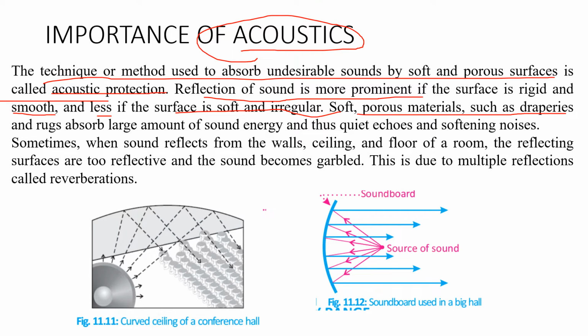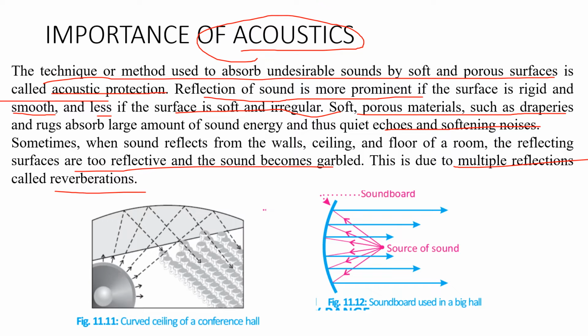Soft porous materials such as draperies, basically the cloths and curtains, and rugs absorb echoes and soften noise. So when sound reflects from the walls, ceilings and floor of a room, and the reflecting surfaces are too reflective, the sound becomes garbled. When sound becomes garbled, it is very difficult for us to hear it properly, because garbled sound is unclear sound. Why does this happen? This is because multiple reflections of sound occur, which is known as reverberation, right?